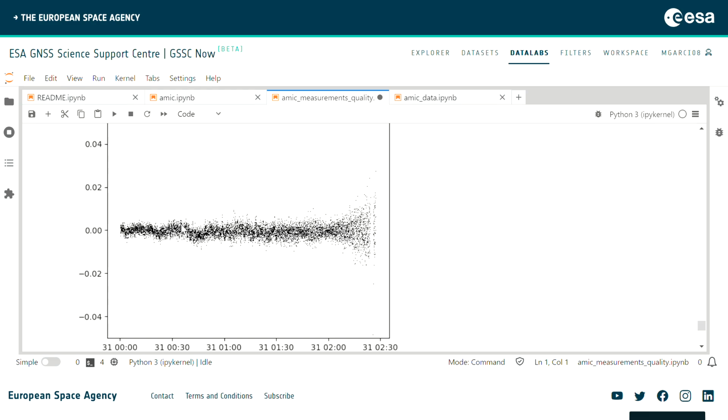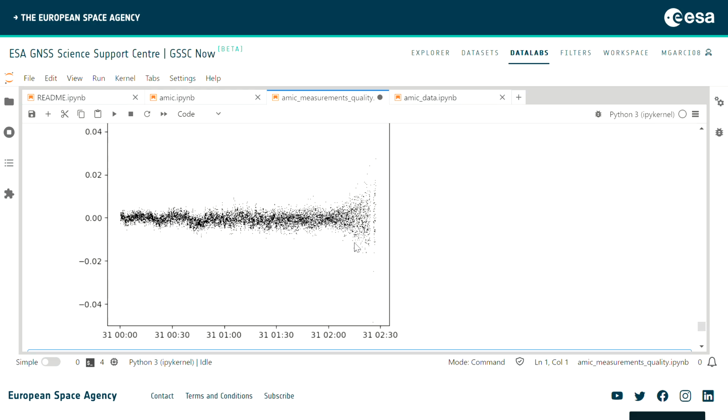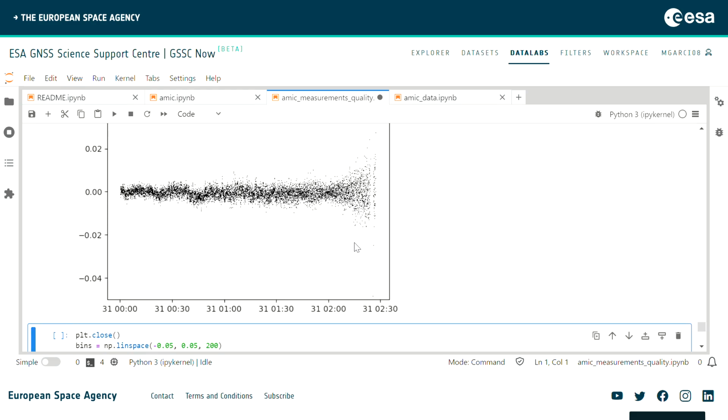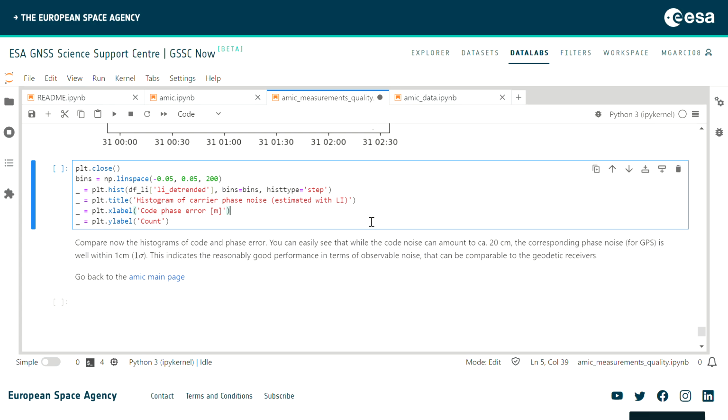We have some low noise here, but okay, we can approximate that to receiver noise anyways. And we have a larger noise here in one of the ends or the tails of the series, which presumably is due to the low elevation that drives the multipath.